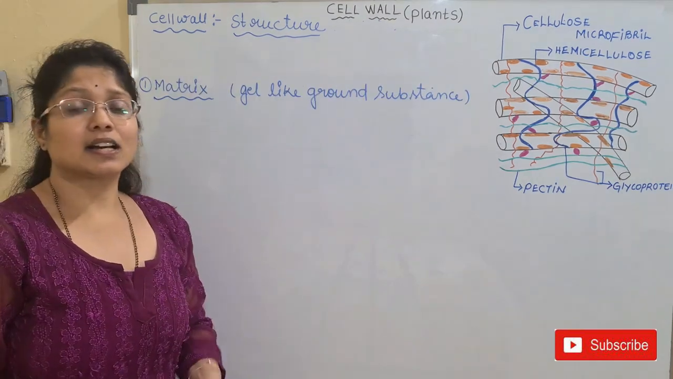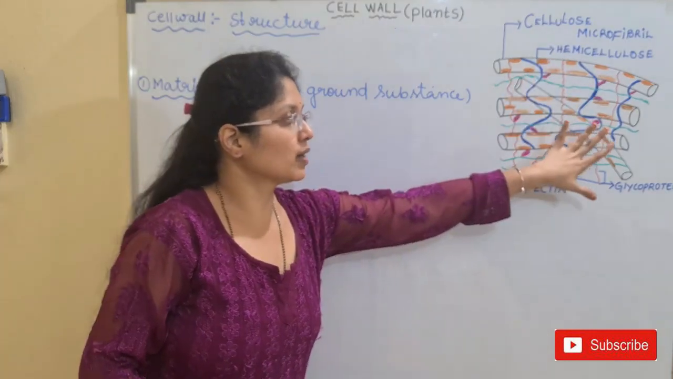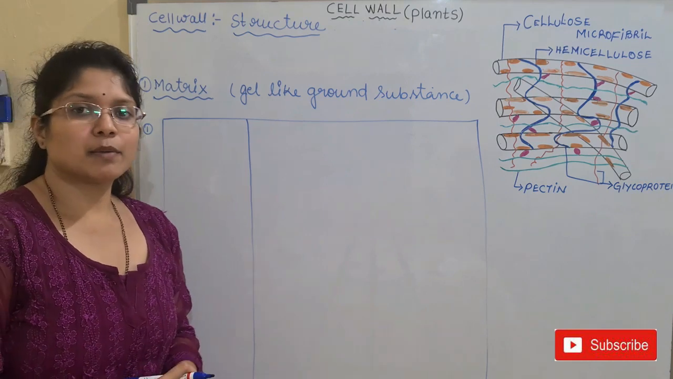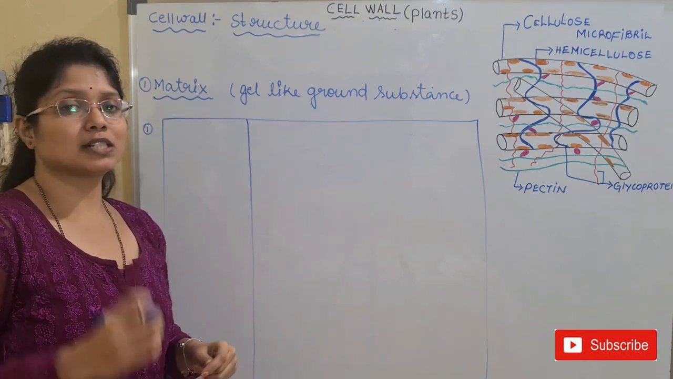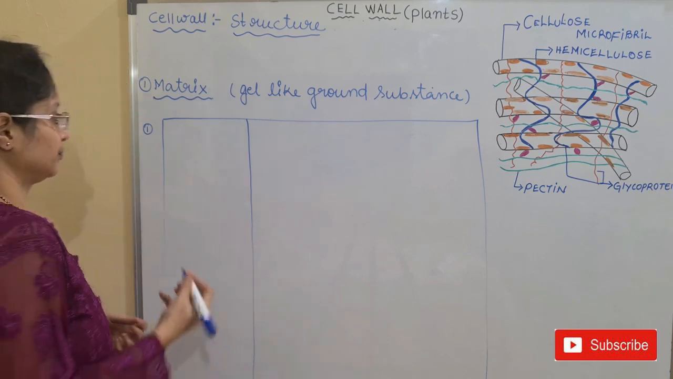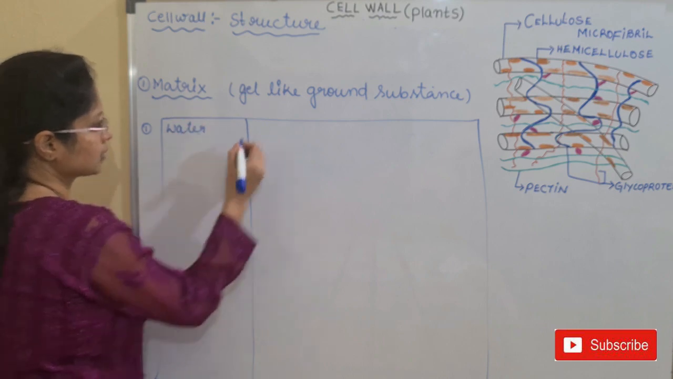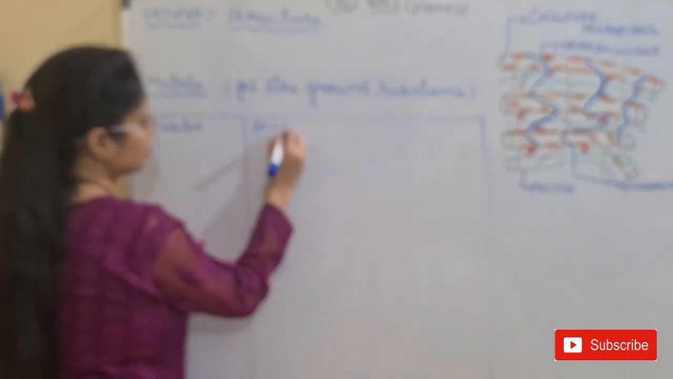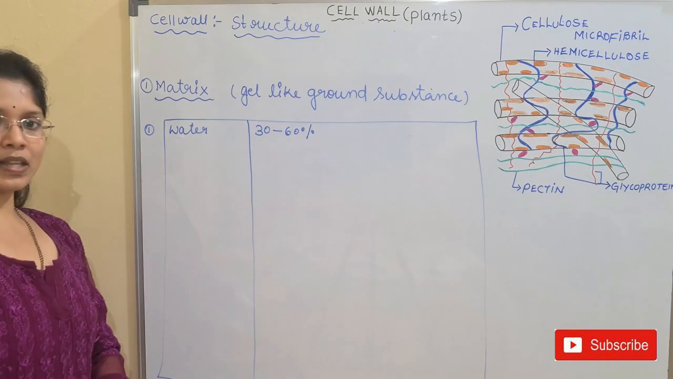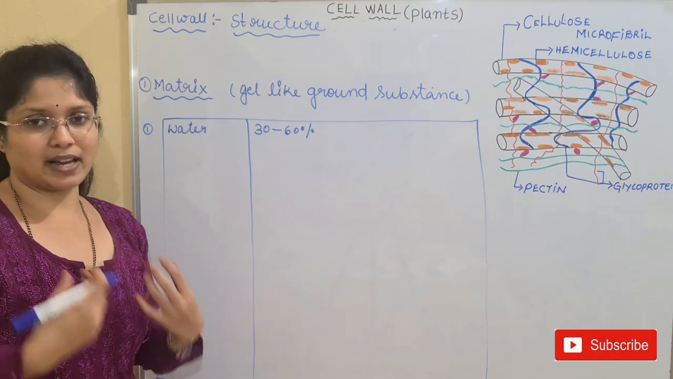Matrix is a gel-like ground substance. So here we have different types of structures present in the matrix. Mainly this matrix is made up of 30 to 60% water. So water will occupy the major portion. So here water is 30 to 60%. Then what is this matrix made up of, other than water? What do we have inside?